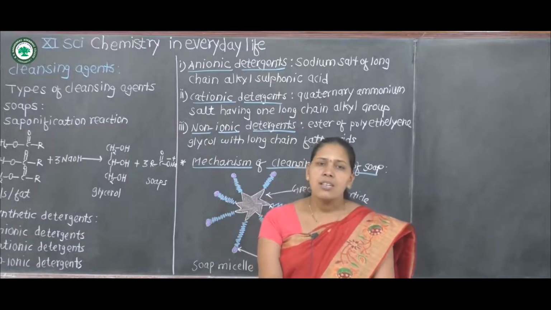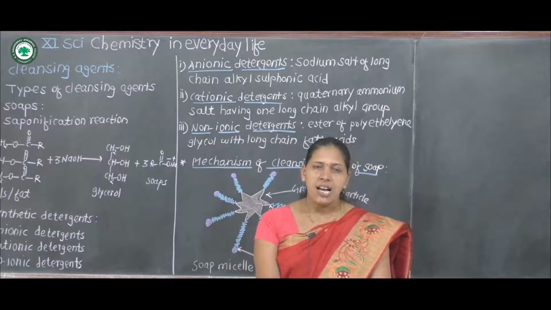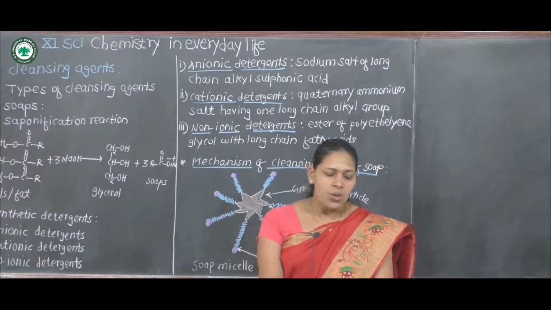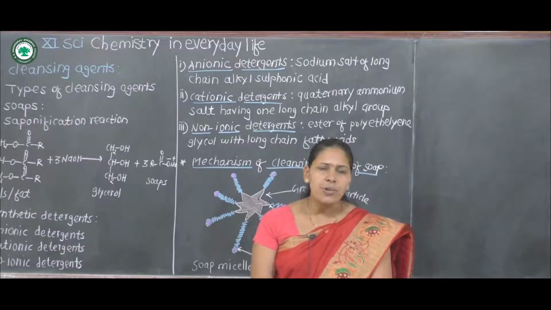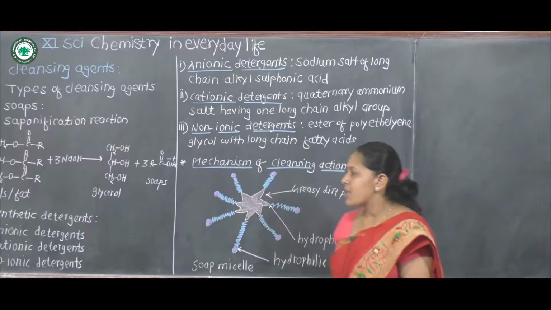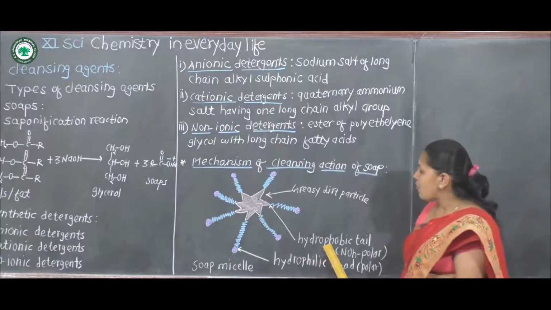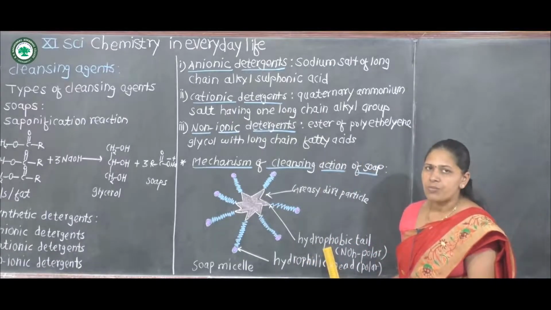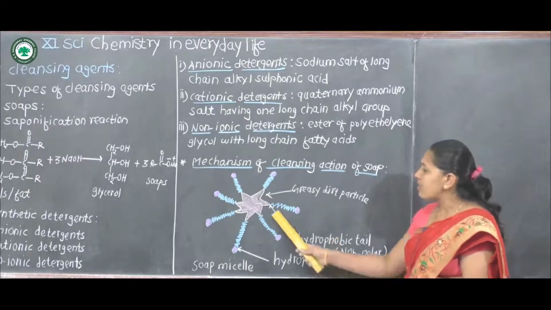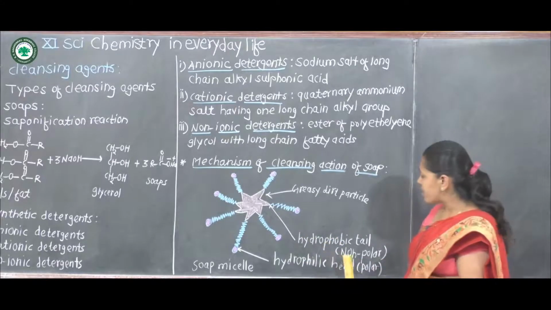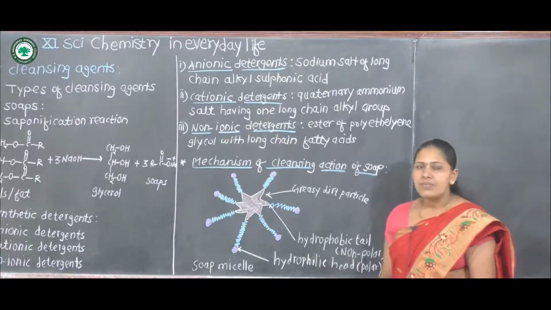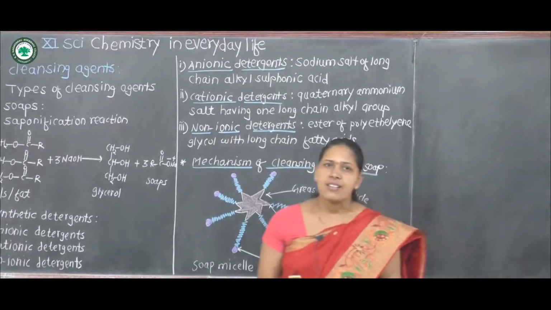Thus micelles of soap or detergent are formed surrounding oil drops, which are removed in the washing process, because this hydrophobic part, the greasy spot dissolved in the oil or fats, we have to remove.